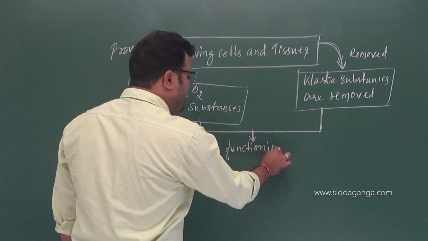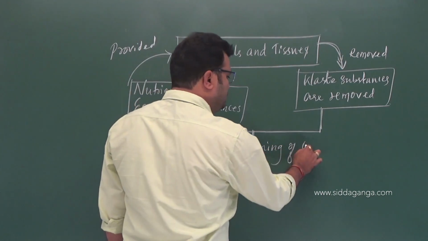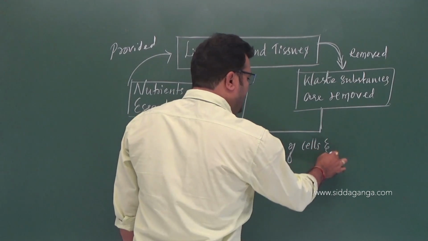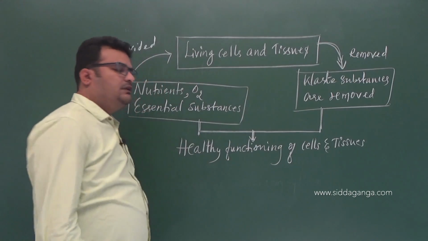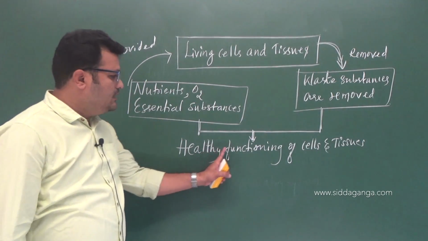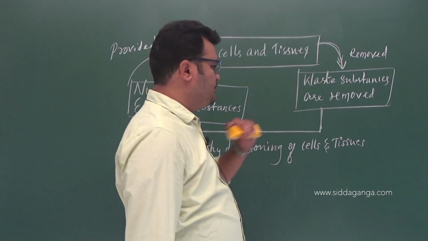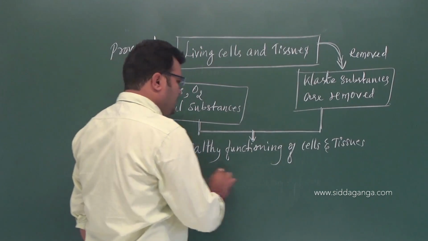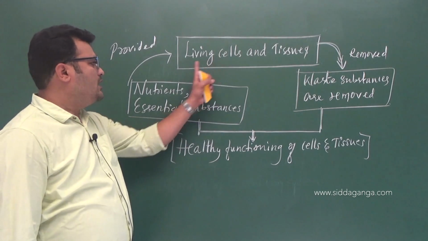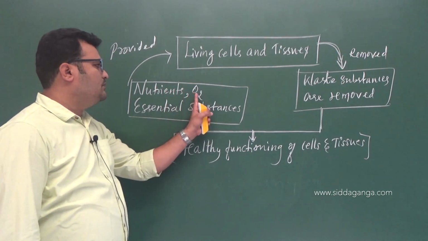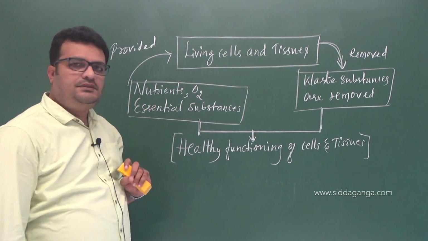You need to remember this thing, right? So this is the healthy functioning of cells and tissues, but this happens only when the cells are provided with certain nutrients, oxygen and essential substances, right?